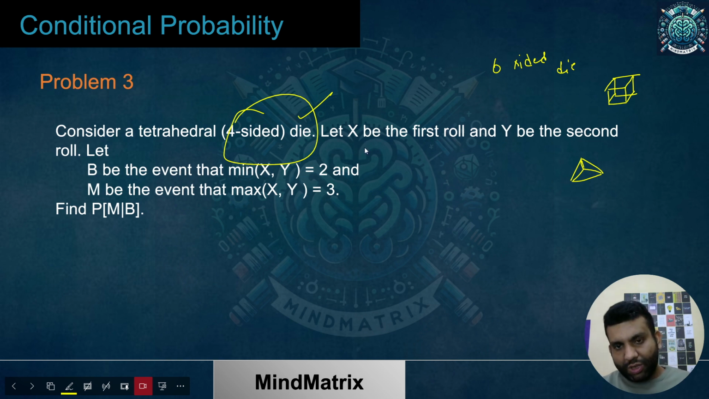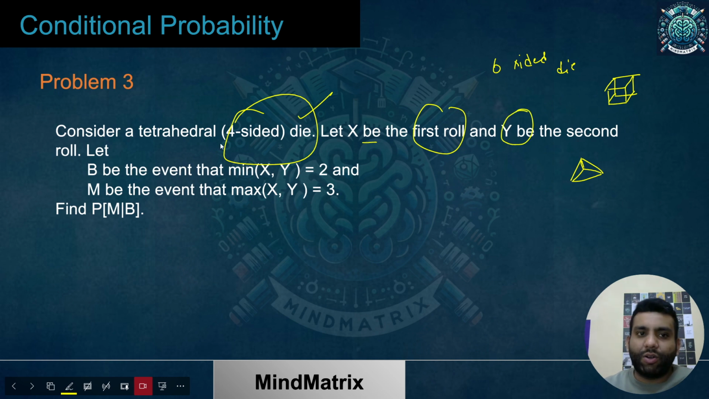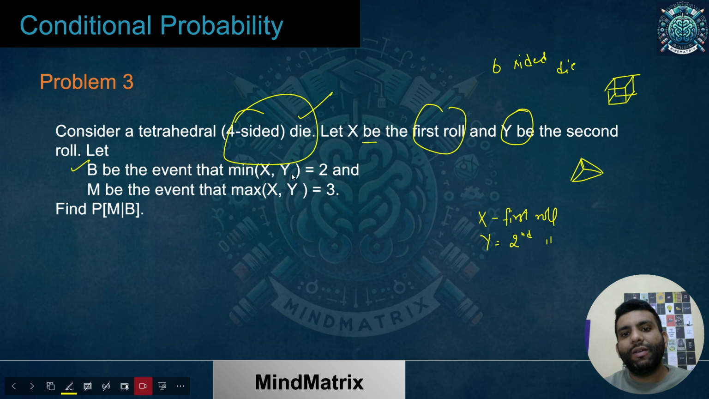Now let's move on to the question further. It is mentioned that let X be the first roll and Y be the second roll. X denotes my first roll when I'm rolling it for the first time, and Y is my second one. Let these be the events. B is the event which says the minimum of X, Y must be 2. X was the first roll, Y was the second roll, and the number appearing would be something on that. So the minimum must be 2. This is the B event we are talking about.